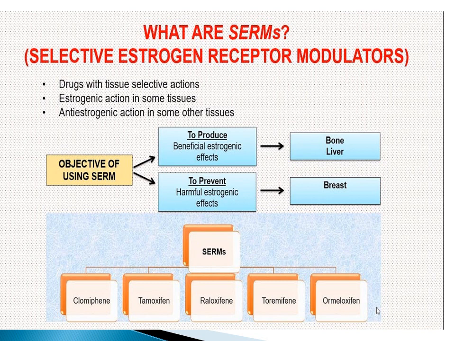To produce beneficial estrogenic effect in bone and liver, and to prevent harmful estrogenic effect, that is we need anti-estrogenic effect on breast tissues. And in selective estrogen receptor modulators we have clomiphene, tamoxifen, raloxifene, toremifene, ormeloxifene, and fulvestrant.